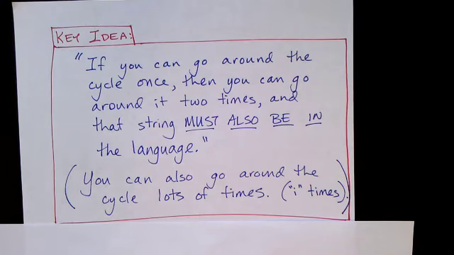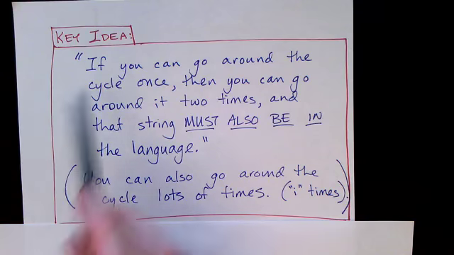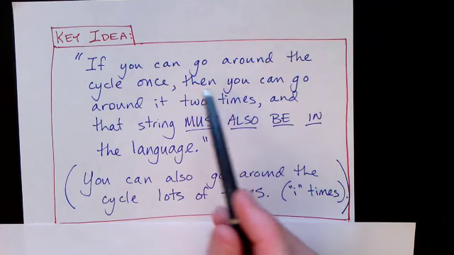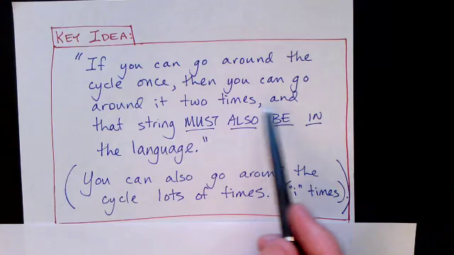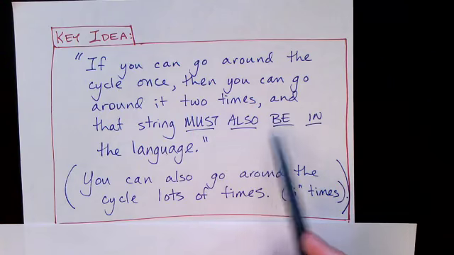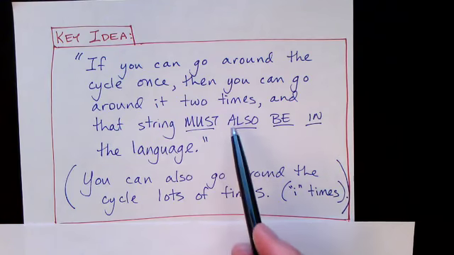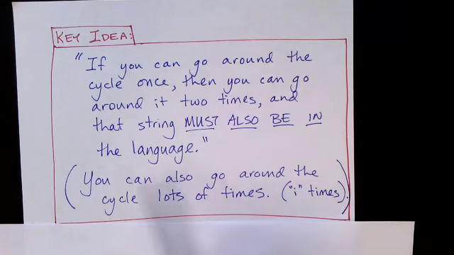Here's the key idea behind the pumping lemma. If you can go around the cycle once in the finite state machine, then you can go around it 2 times. And that string must also be in the language. In fact, you can go around the cycle lots and lots of times. So you can also go around the cycle i times.